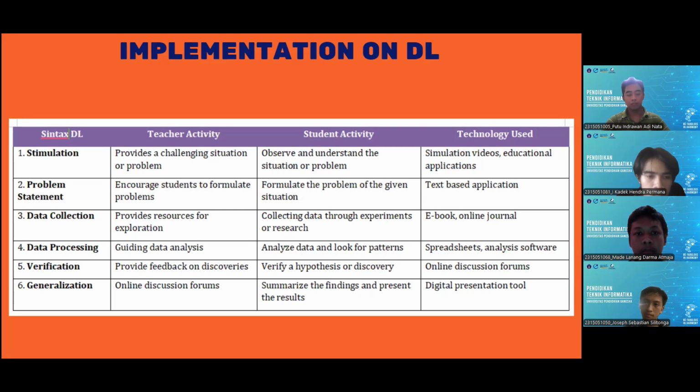Number 5 is verification. Teacher activity is provide feedback on discoveries. Student activity is verify hypothesis or discovery. And the technology used is online discussion forum, such as Zoom or WebEx meeting. Number 6 is generalization. Teacher activity is give the online discussion forum. Student activity is summarize the findings and present their results. The technology used is digital presentation tools.